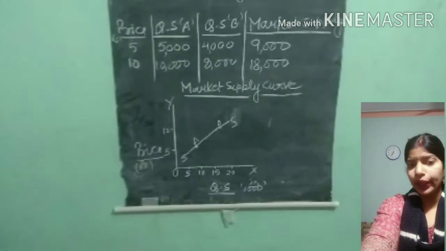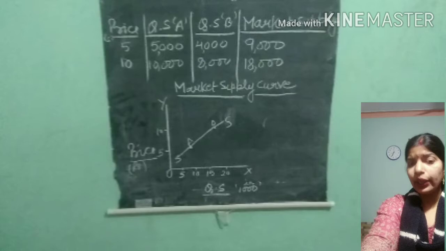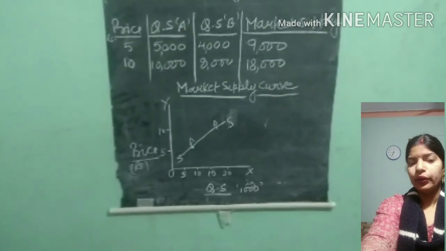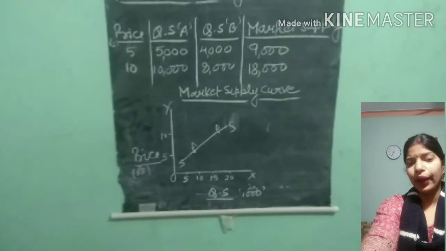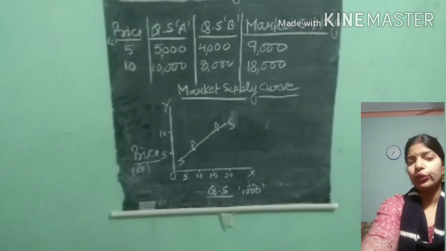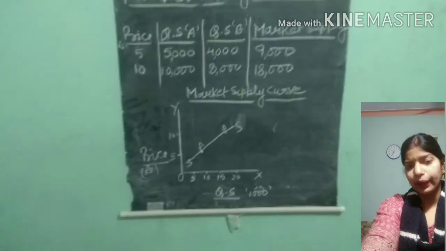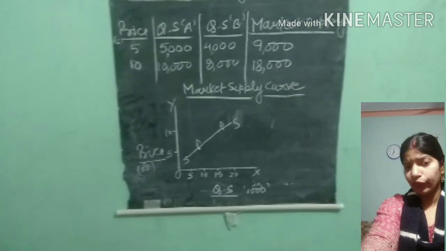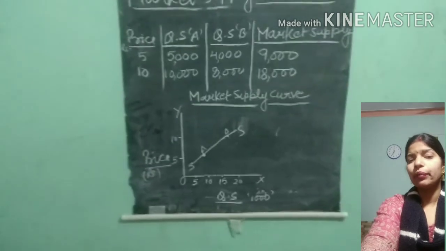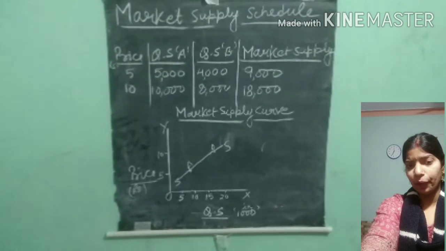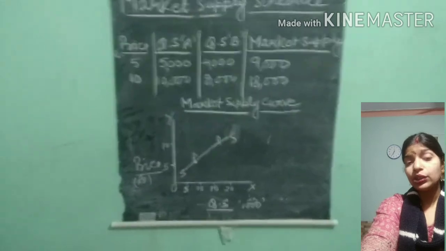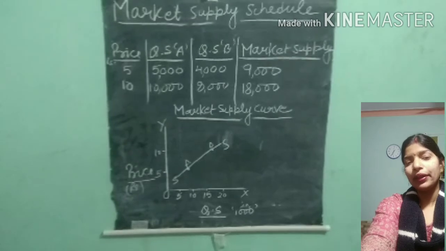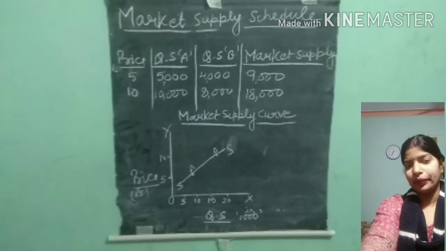In this way you can write, and according to your easiness you can also write 10, 20. But if you write with equal gaps, it is very good because the curve will be clear and it is easy to draw also. This is the market supply curve. I think both topics are clear: individual supply schedule, individual supply curve, and market supply schedule and market supply curve. Okay, thank you.